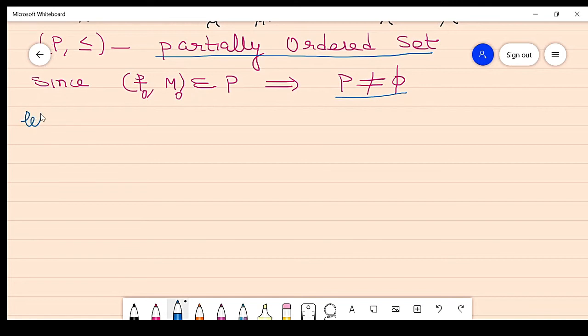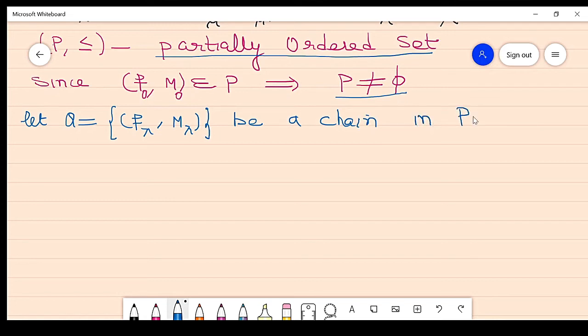Let Q be a set consisting of elements of P, consisting of (F lambda, M lambda). So let this be a chain. So this is a chain in P.